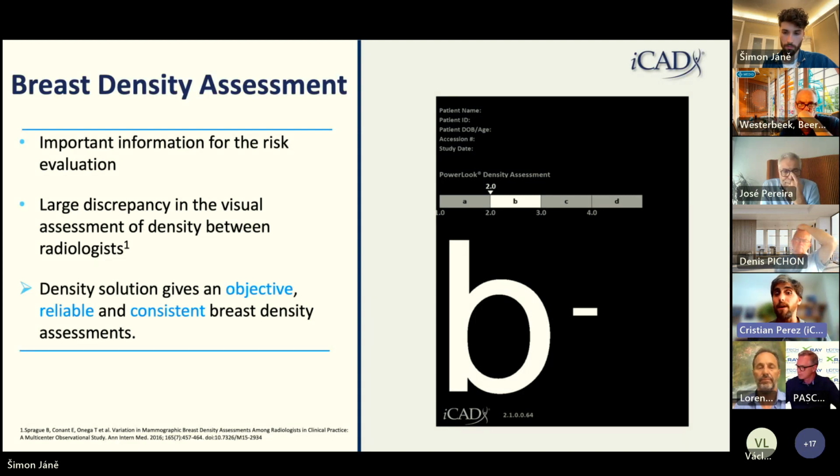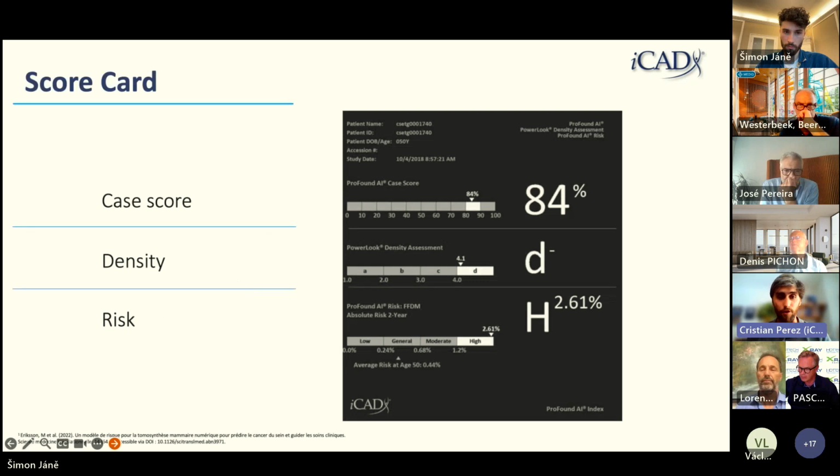And the last module that I want to discuss is density. So density, most of the screening programs worldwide have to report density in one way or another. What we do is we provide it using artificial intelligence, an automatic and reproducible way of providing this assessment without any additional effort from the radiologist.